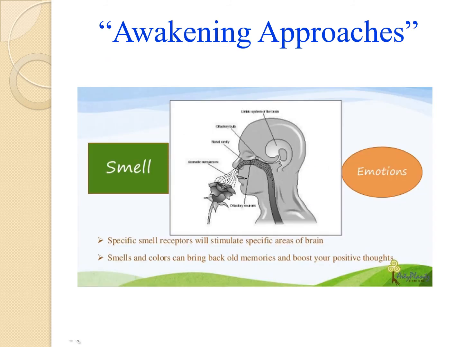There are many awakening approaches to encouraging the brain to resume normal function after entering a comatose state, which include the sense of smell and enjoyable emotions by family and friends visiting and interacting with the patient. Remember that the oldest part of the cerebral hemispheres is the limbic lobe, which is responsible for smell and emotions.